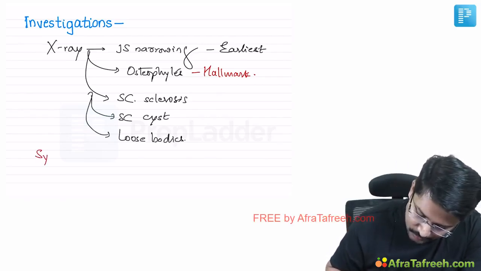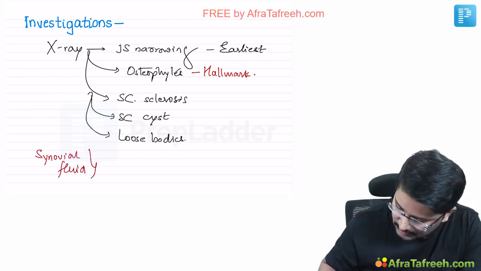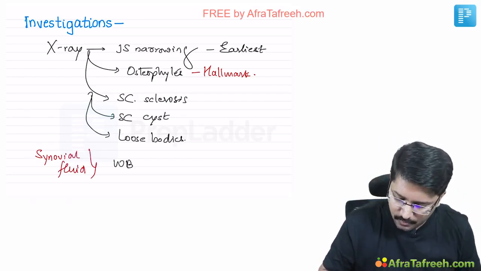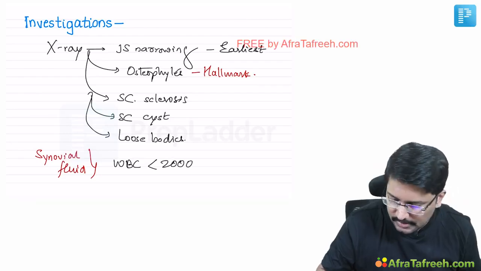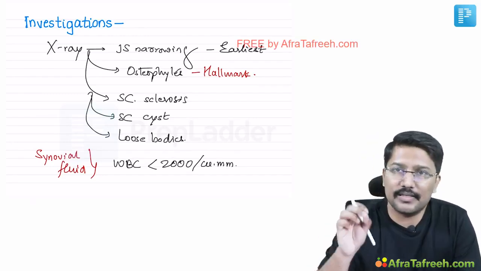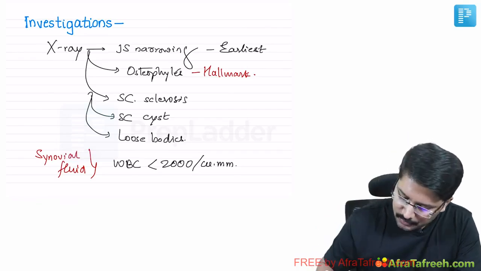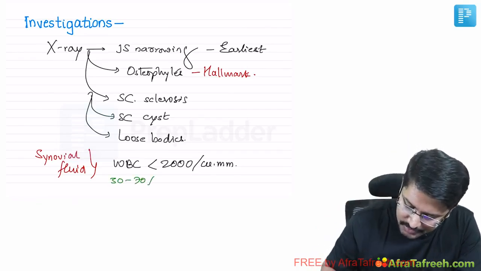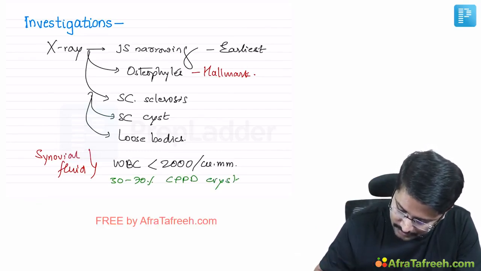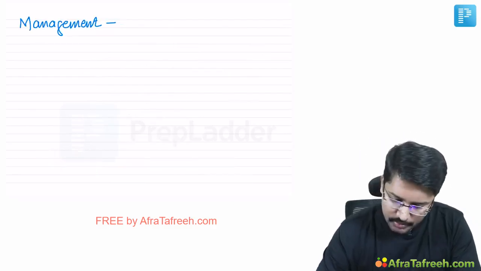If you do synovial fluid analysis, what are we expecting? I told you this is a non-inflammatory arthritis, and obviously that means the WBC count is going to be less than 2000 cells per cubic millimeter. I had also told you that chondrocalcinosis is an important risk factor that can be seen in up to 1/3 to 2/3 of patients. That means 30 to 70% of these patients may have CPPD crystals in their synovial fluids. That's about investigation. Now coming to its management.